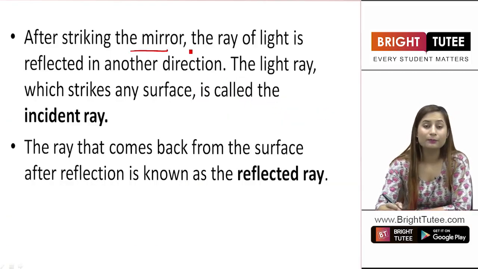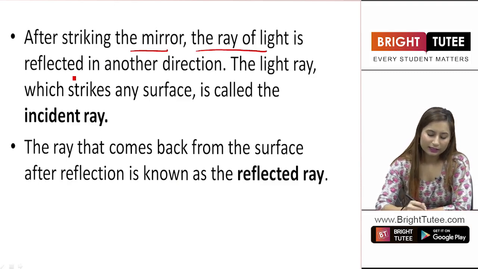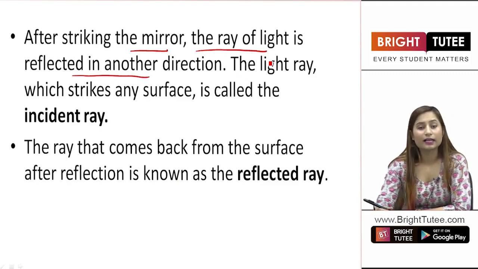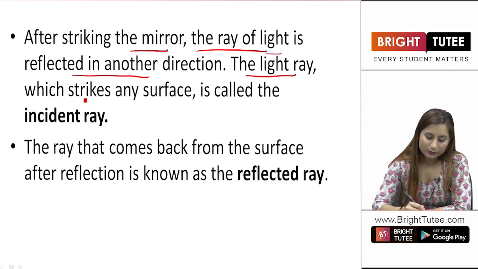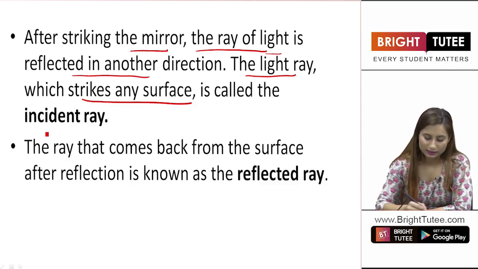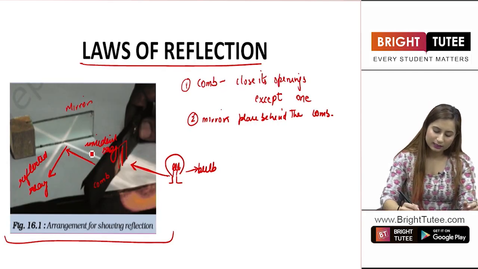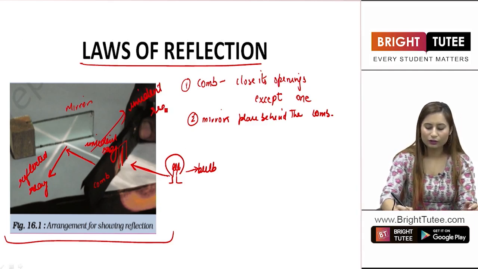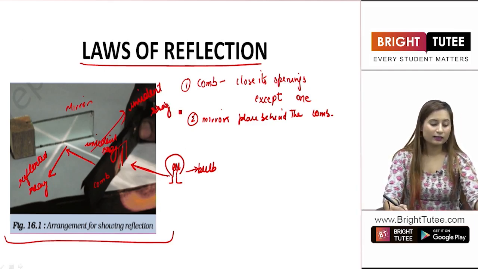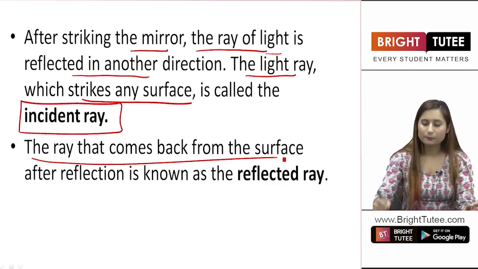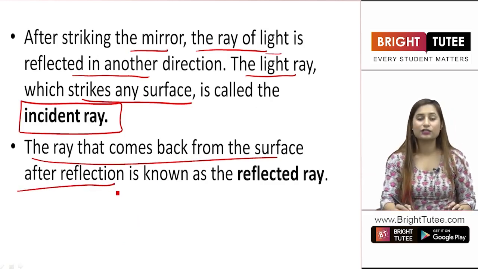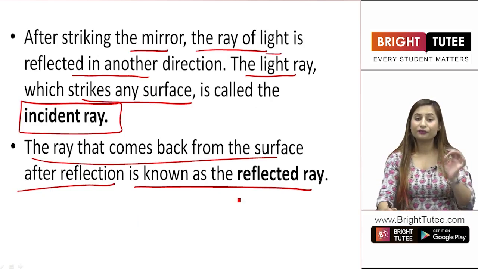After striking the mirror, the ray of light is reflected in another direction. The light ray which strikes any surface is known as the incident ray. As I told you in this diagram, this one is the incident ray. The light falling onto the mirror is the incident ray. Then the ray that comes back from the surface after reflection is known as the reflected ray.